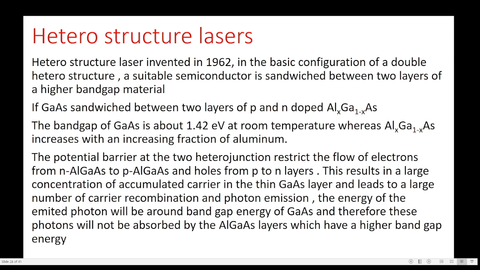This results in a large concentration of accumulated carriers in the thin gallium arsenide layer and leads to a large number of carrier recombinations and photon emission. The energy of the emitted photon will be around the band gap energy of the gallium arsenide, and therefore these photons will not be absorbed by the aluminum gallium arsenide layers, which have a higher band gap energy.